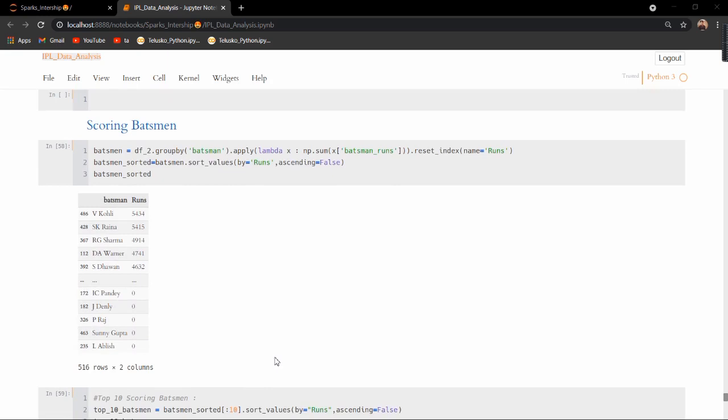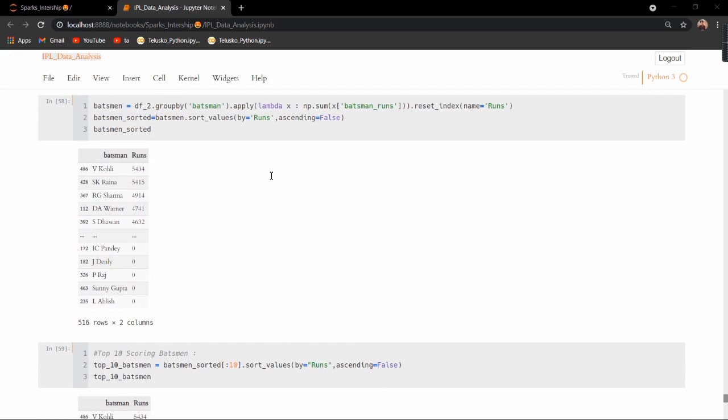Then coming to the next thing, scoring batsmen. Analyzing the scores of the batsmen based on their runs, I applied an anonymous function, np.sum of batsman runs. Then I found out that Virat Kohli scored the highest total runs, no wonder he is called the run machine.